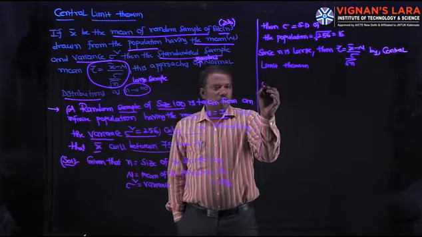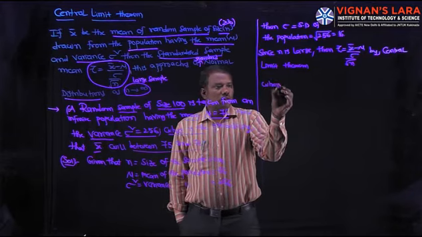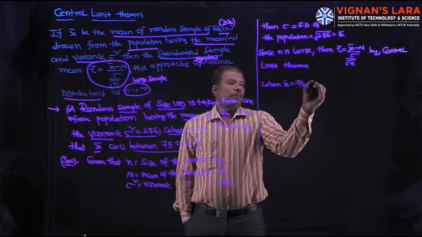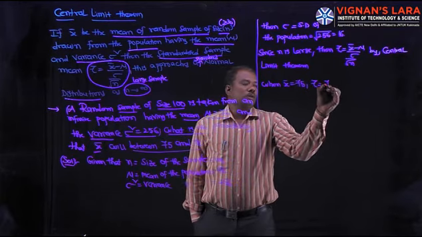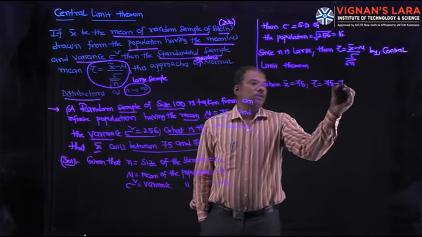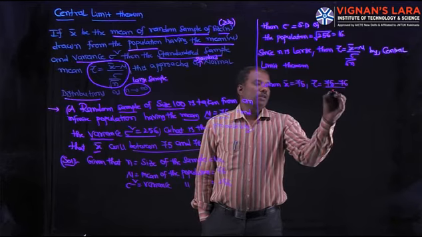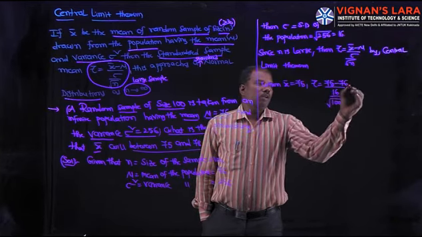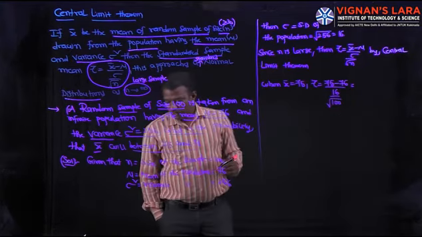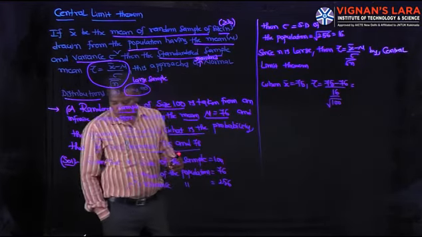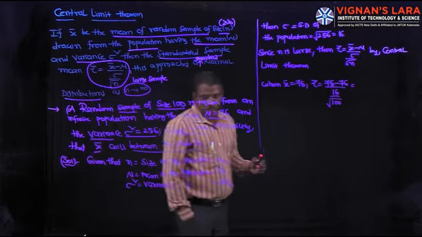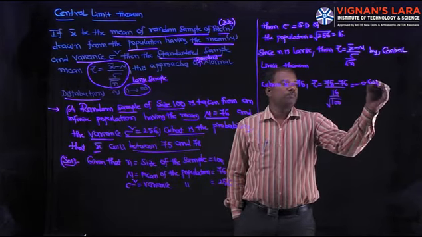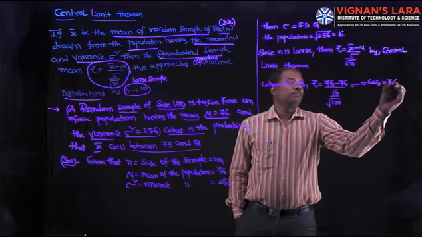When x bar is equal to 75, what about Z? Z equal to 75 minus 76 by 16 by root 100, that is minus 0.625. Let it be Z1.